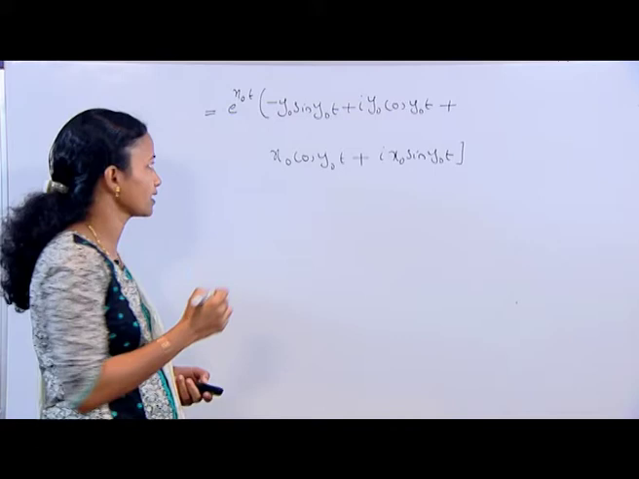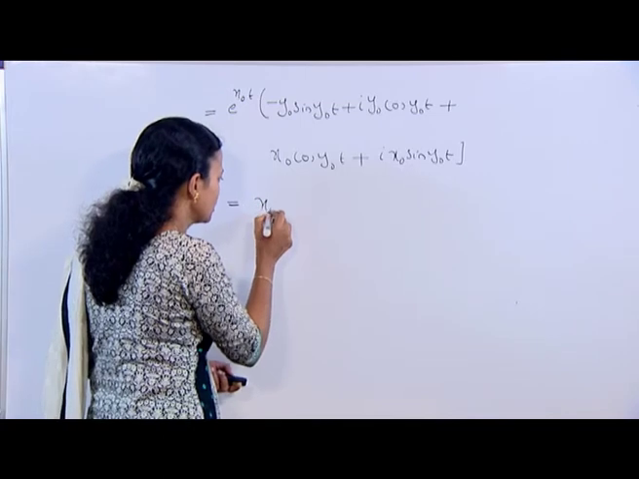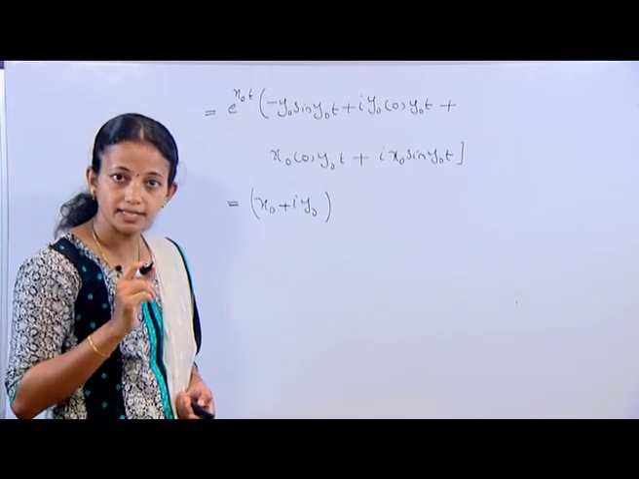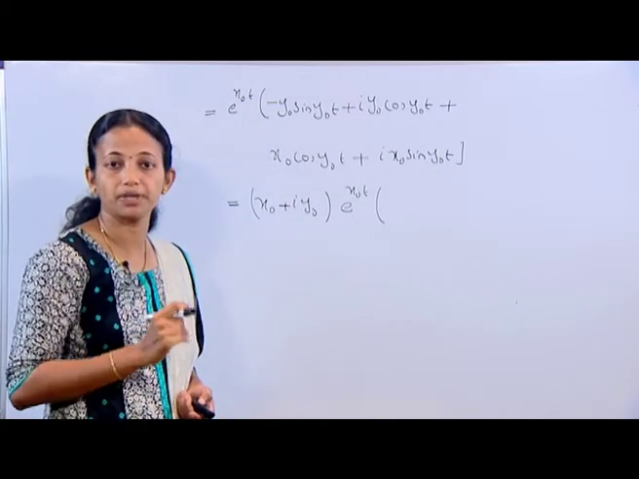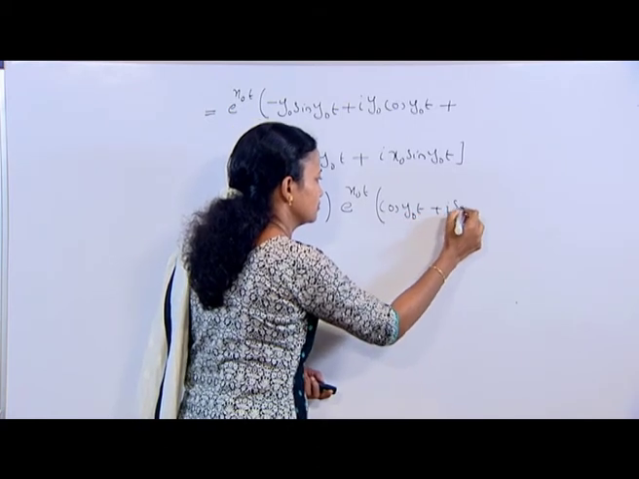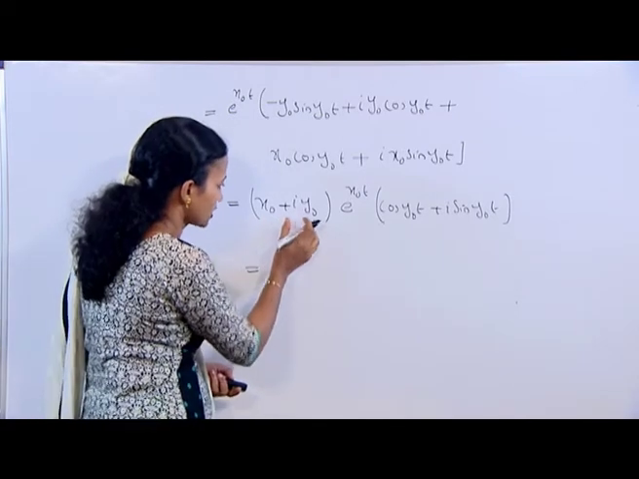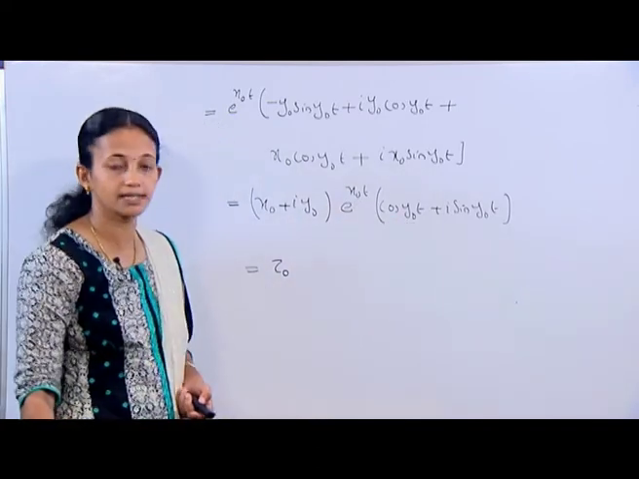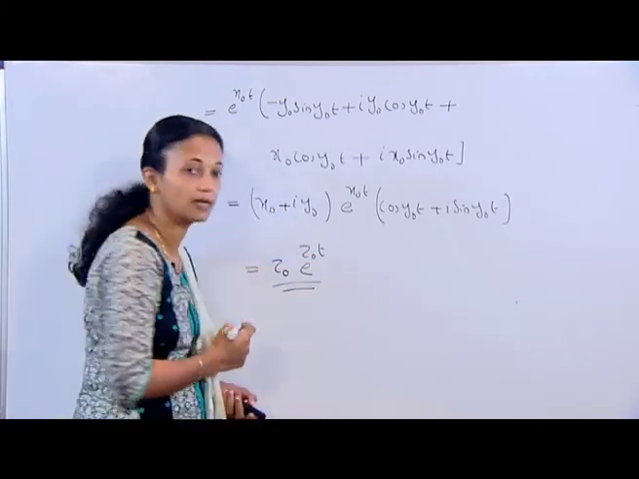On simplification we can write this as x naught plus i y naught into e raised to x naught t into what remains, cos y naught t plus i sin y naught t. This I can write as z naught, where z naught is x naught plus i y naught, and e raised to x naught t into cos y naught t plus i sin y naught t as e raised to z naught t. So, this is our proof.